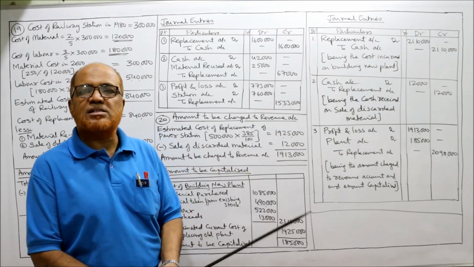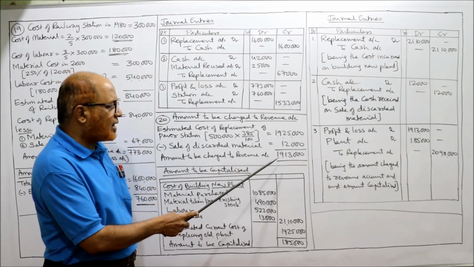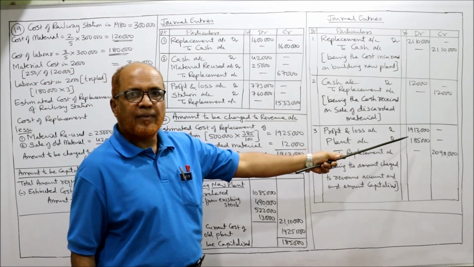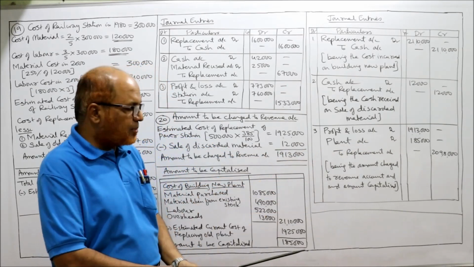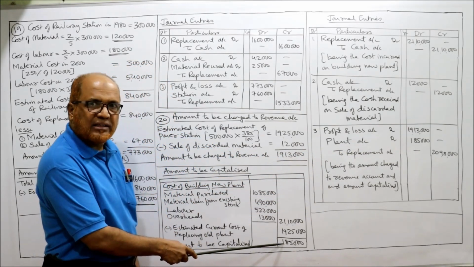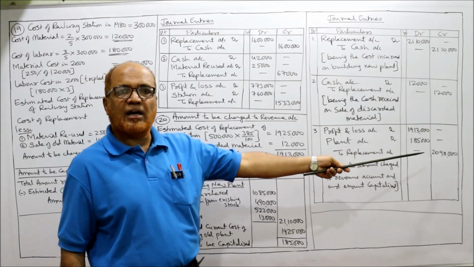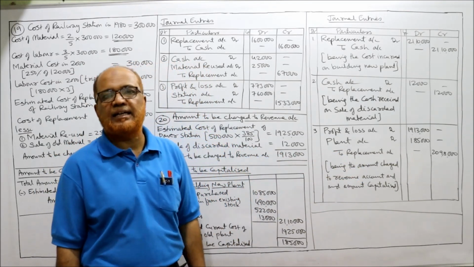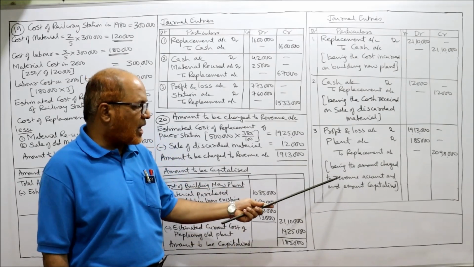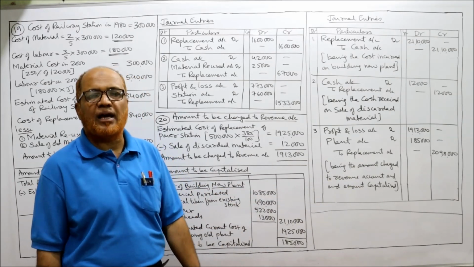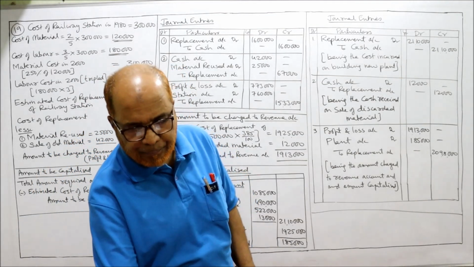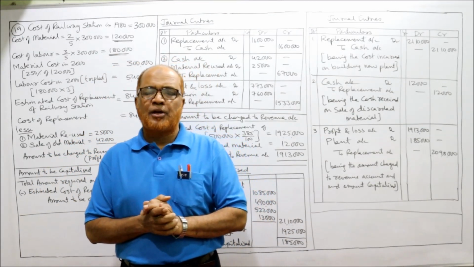Last one, profit and loss account. How much amount is charged to revenue account? 19,13,000. Then plant account debit. How much amount is capitalized? 1,85,000. Plant account debit 1,85,000 to replacement account 20,98,000, being the amount charged to revenue account and the amount capitalized. That's all. So this is the end of problem number 20.